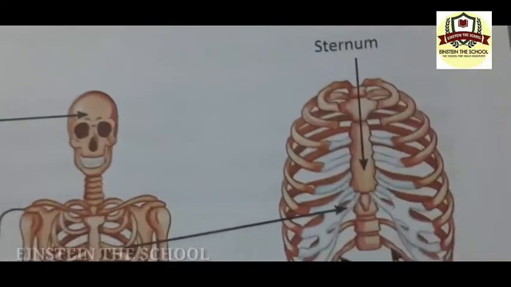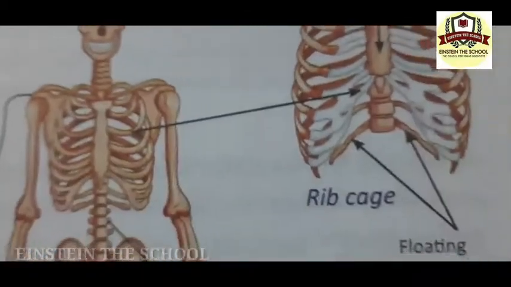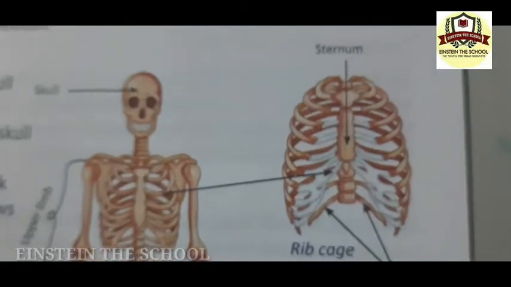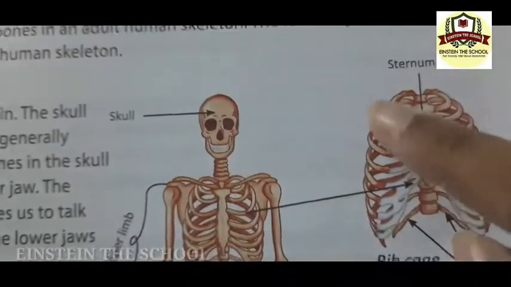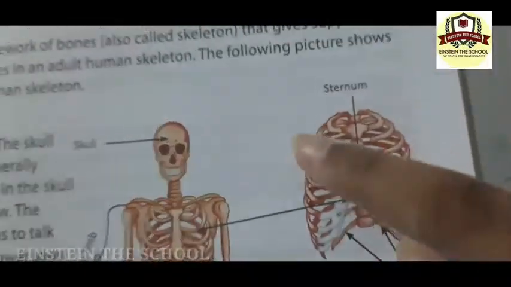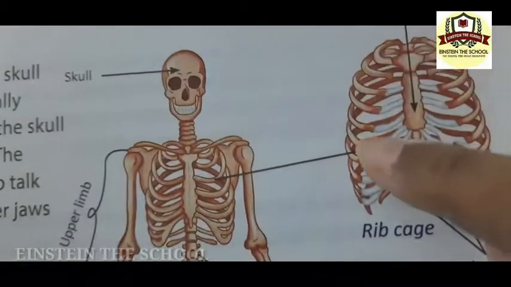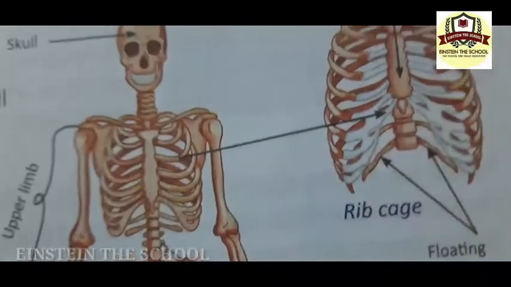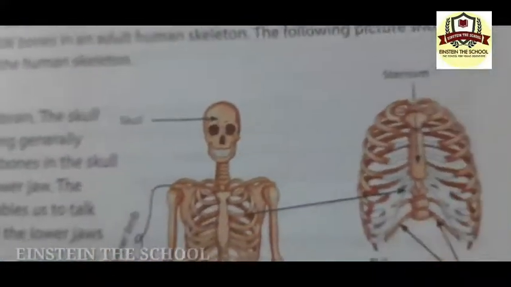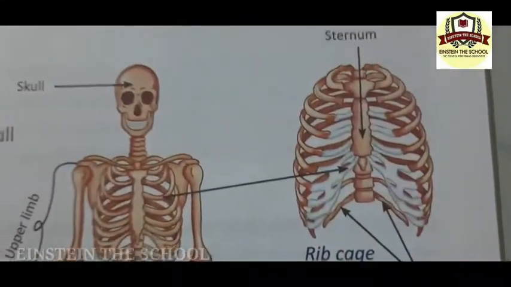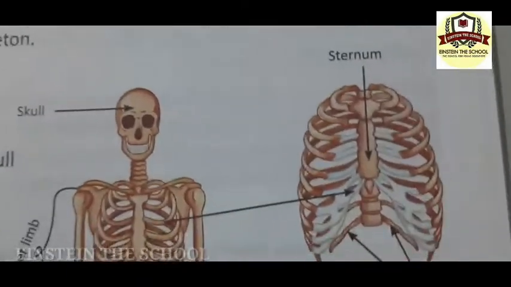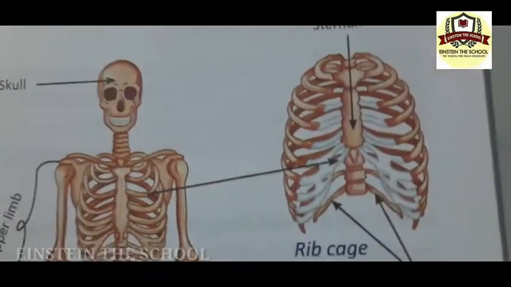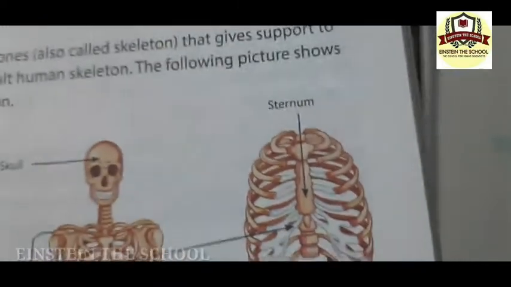Most people have 12 pairs of ribs, which means the two parts here are one pair. 1, 2, 3, 4, 5, 6, 7, 8, 9, 10, 11, 12. So we have 12 pairs of ribs in the body.